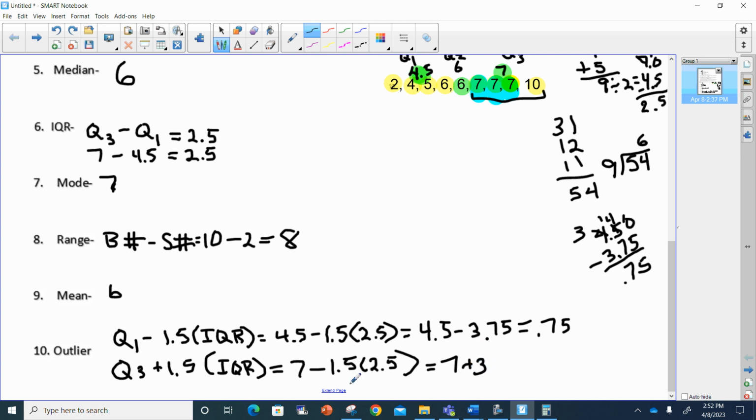I'm sorry, add, plus, not minus, plus 3.75. This, of course, makes 10.75. Let's add that together. Yeah, definitely 10.75. We don't have a number bigger than 10.75, so we have no outliers. So outliers: none.